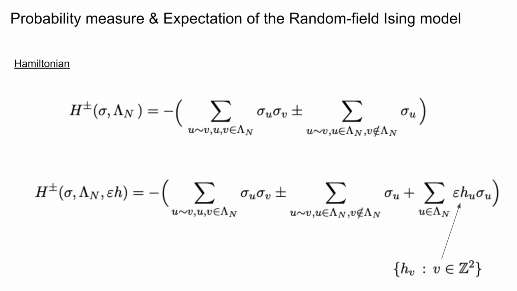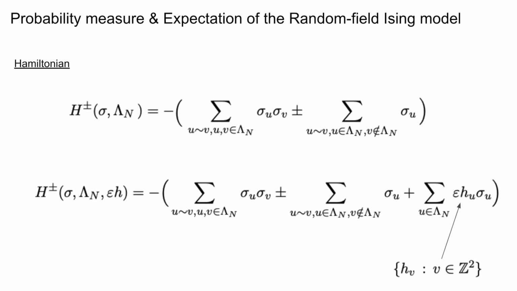In this case, in the term given from the external random field, the h_v terms are given by standard normal Gaussian random variables with mean 0 and variance 1. And in addition to this disorder that we introduce into the Hamiltonian from these Gaussian random variables, we also have an epsilon parameter and a sigma_u parameter.